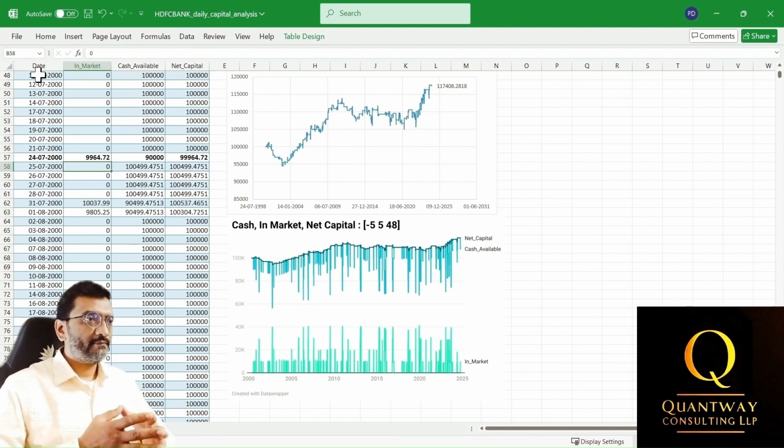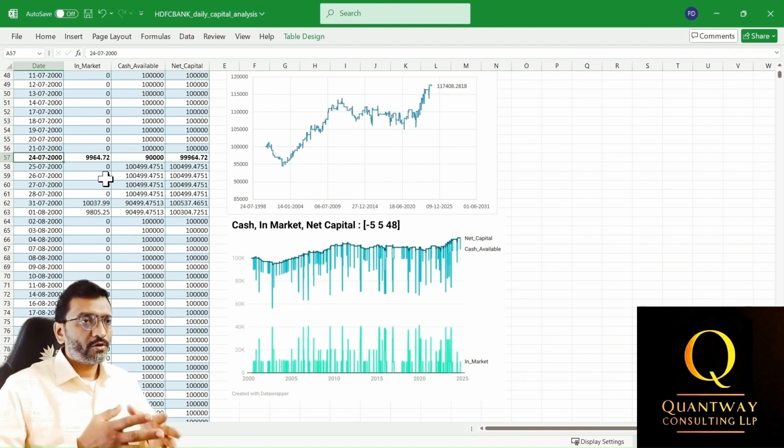We can see date-wise capital used for trading, which is labeled as in market. Then we have the cash available and net capital values for each day. For example, the first trade happened on 24th of July 2000. We can see that the in-market capital was around 9964.72. Cash available was 90,000 and total net capital was around 9964.72.